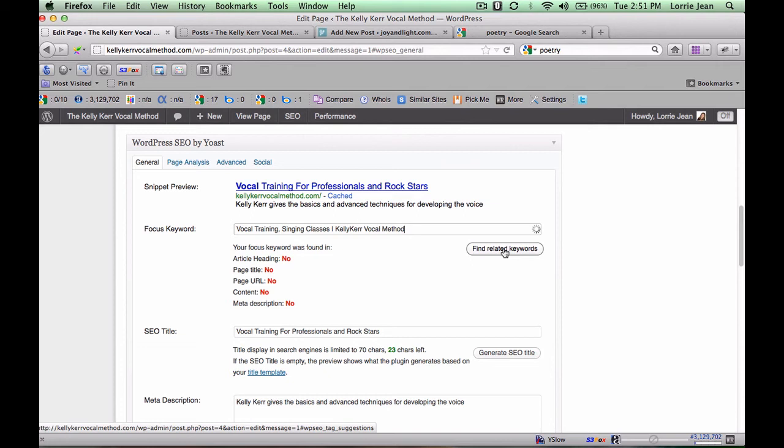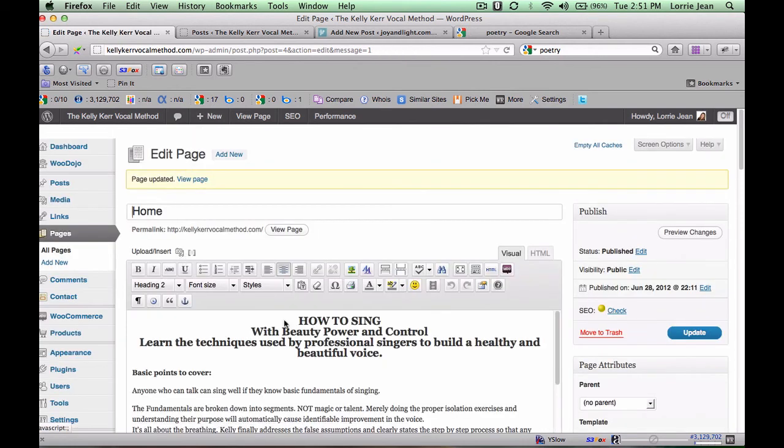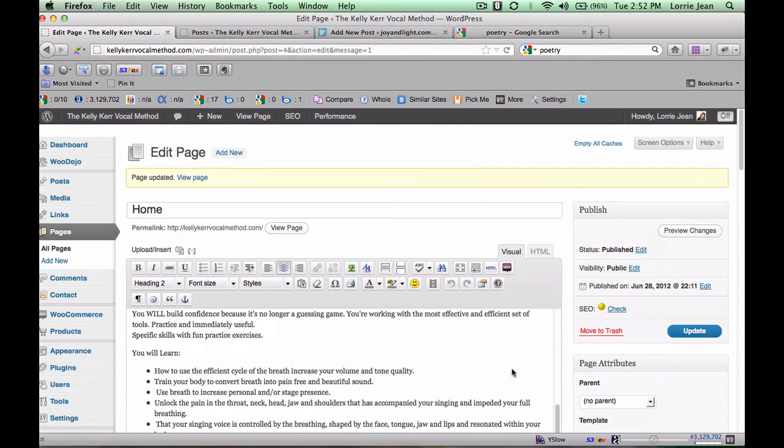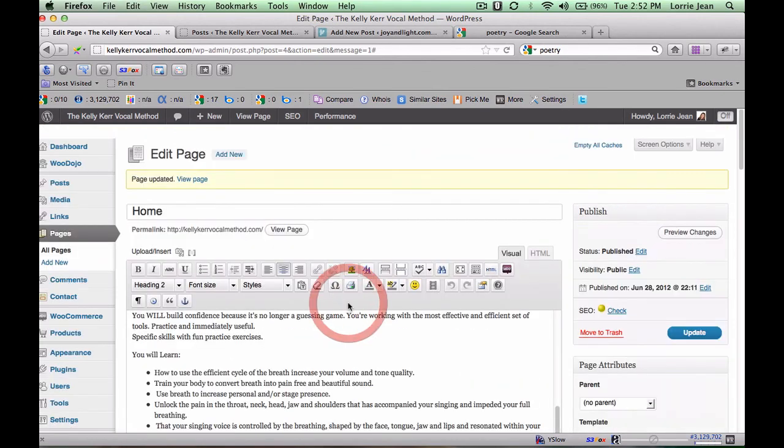So I think it looks good. Do you want a space there between Kelly and Kerr? Okay. I'm going to train that vocal. I'm going to change that. Yeah, so you go back in here and you change these things around just a little bit.